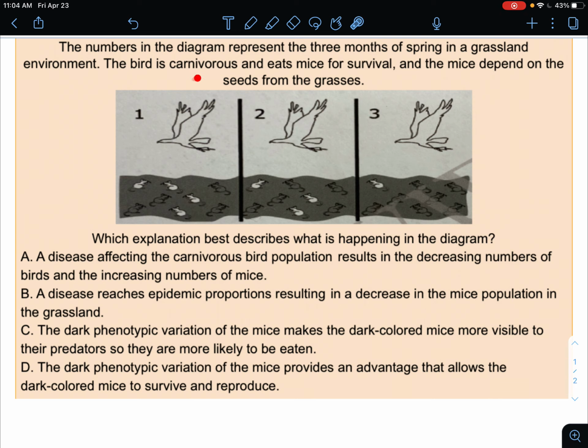1, 2, 3. The bird is carnivorous, which is just a fancy way of saying it eats meat, and eats mice for survival. Gross. And the mice depend on the seed from the grasses. So the mice are eating the grass, the birds are eating the mice. The circle of life. Beautiful. Which explanation best describes what is happening in the diagram?